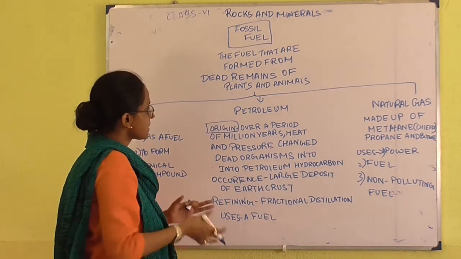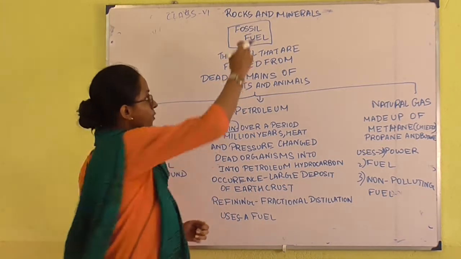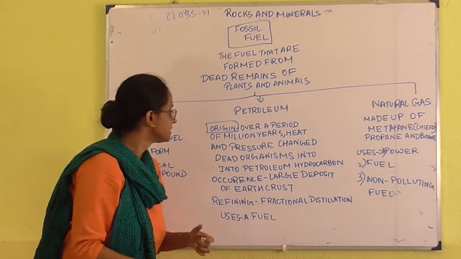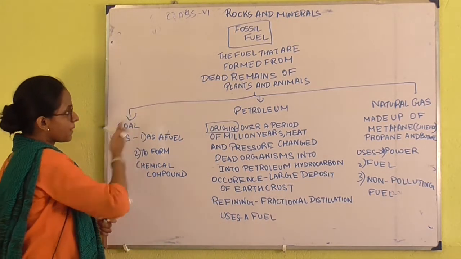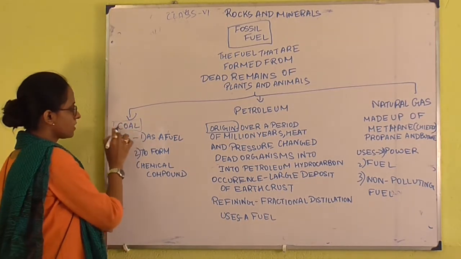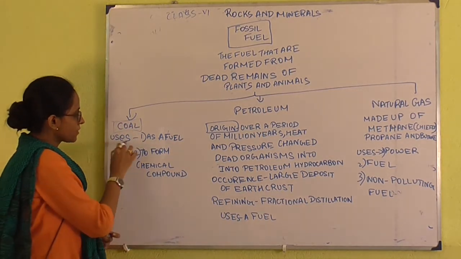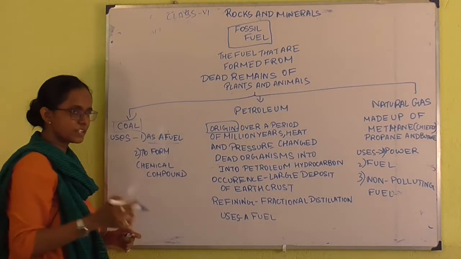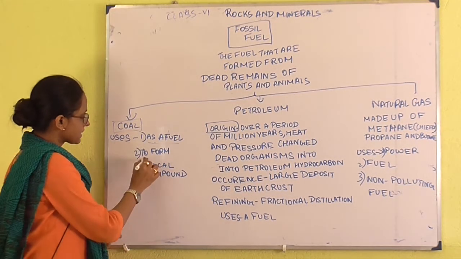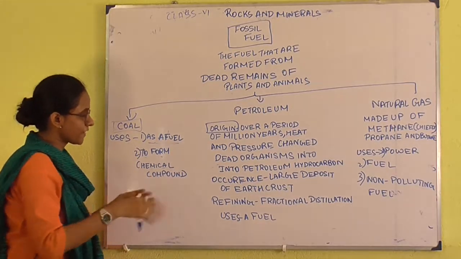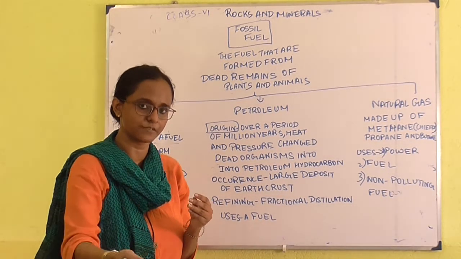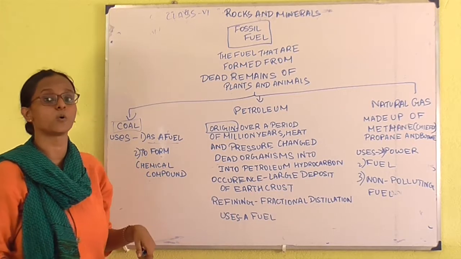Understood? So, of course, the dead remains are being preserved to form the fossil, and the fossil is giving the fuel. Clear? Next, what are the examples of this fossil fuel? First, most common, coal. Now, what happens in a coal? The coal is used as a fuel. Coal is used for the power generation. It is used in the thermal power plant to form the chemical compound. Whenever coal is burned in the absence of air, we can get lots of chemicals from there. The main example of that is coal tar.